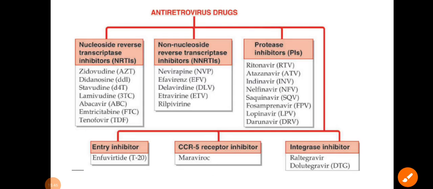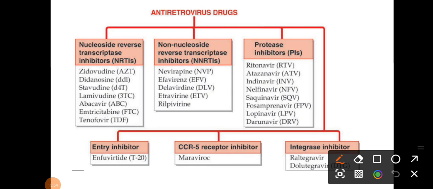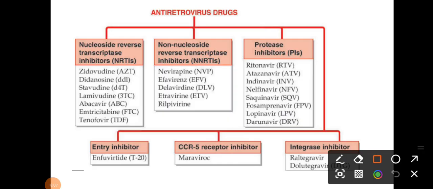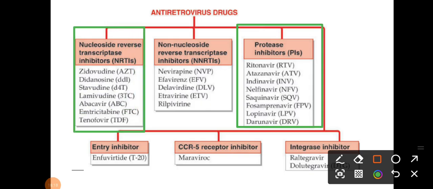Okay, here are the examples of antiretroviral drugs. So that's why the classification is there, and here you can see nevirapine, right? Nevirapine is our NNRTI, non-nucleoside reverse transcriptase inhibitor. And what are the others? The navirs are the protease inhibitors, right? All these drugs are the navirs. So navir means protease inhibitor. And stavudine is from your NRTI, right here. So please remember NRTI, NNRTI, right? So this classification is also very important.